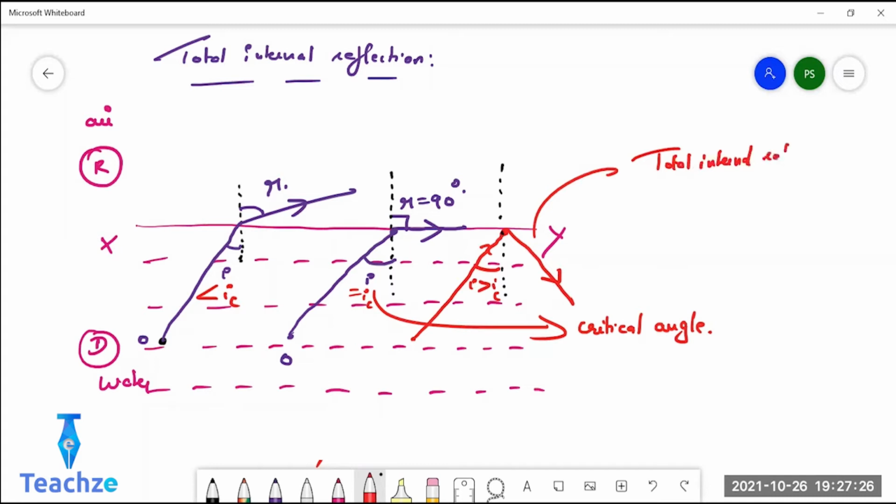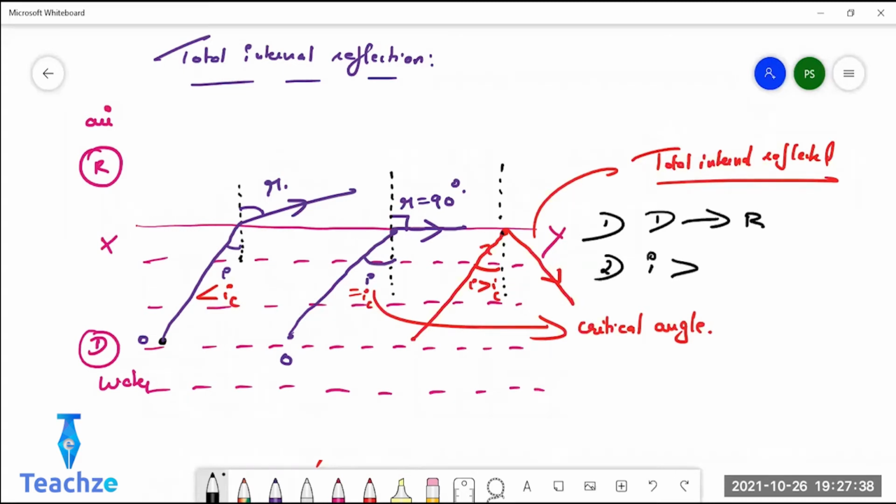Got it? So there are two conditions for this total internal reflection to happen. One is the ray of light should travel from denser to rarer medium. And the second condition is the angle of incidence in the denser medium should be greater than the critical angle. If these two conditions are satisfied, then you can observe total internal reflection. Is it clear? Write it down. Draw the diagram and write it. Don't miss it, because numericals, sometimes they will give you a diagram.